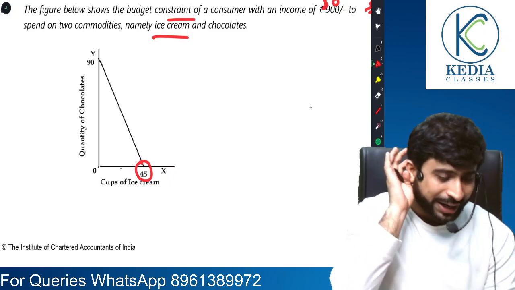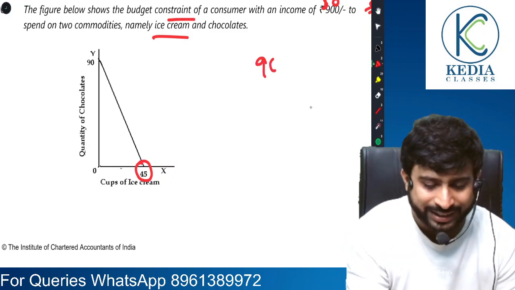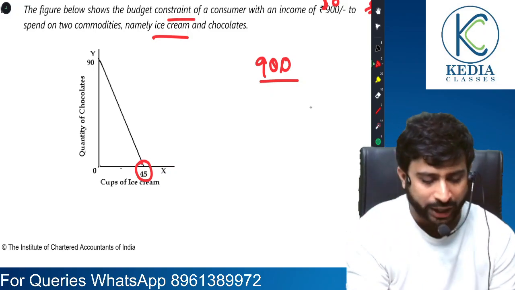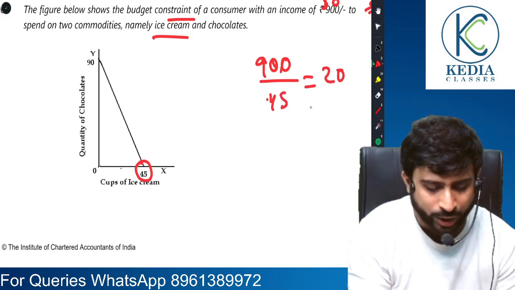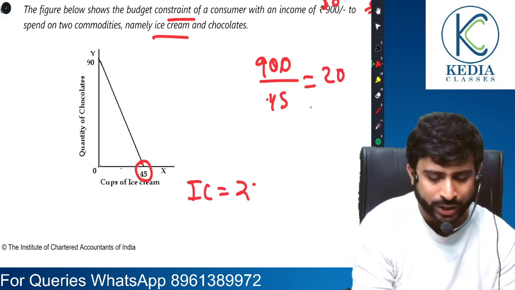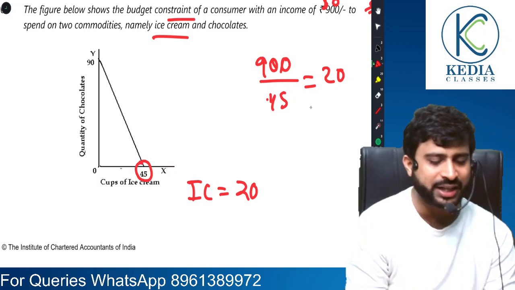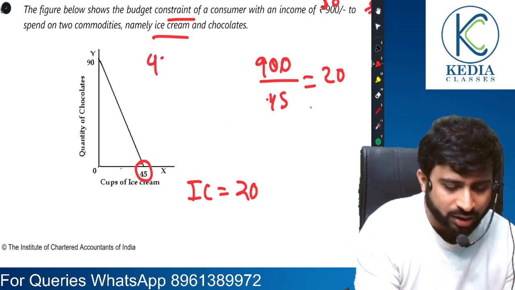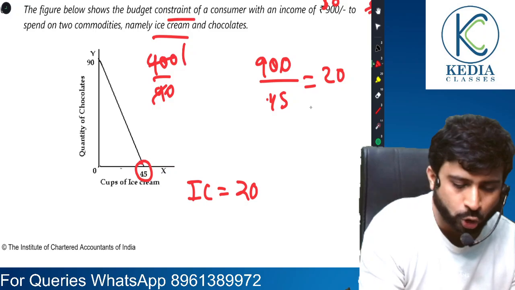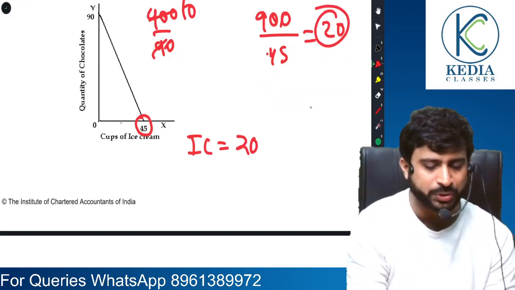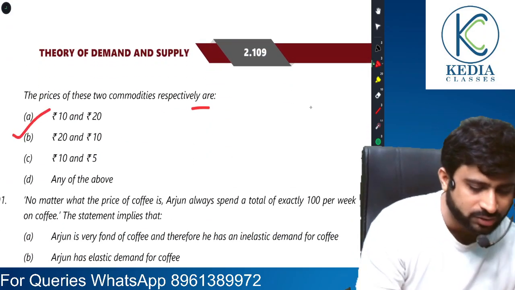Now if maximum they are purchasing 45 and 900 is the total income, so 900 by 45 is how much? 20. So an ice cream costs 20 rupees. Maximum chocolates they can buy is 90. So 900 by 90 is 10. So 20 rupees is the ice cream price and 10 rupees is the chocolate price. 20 and 10 is the answer.